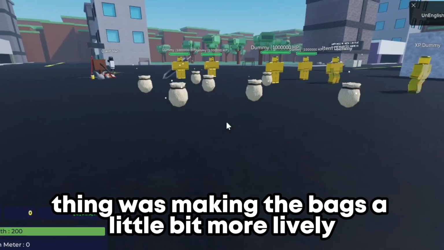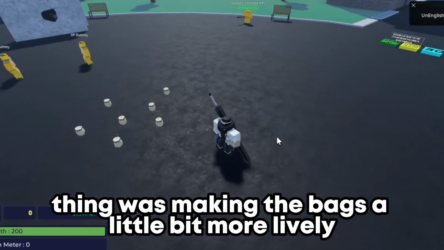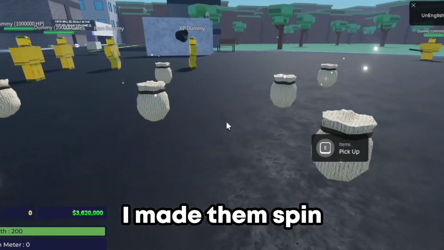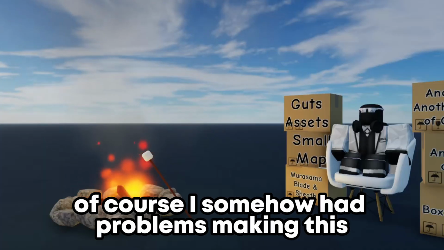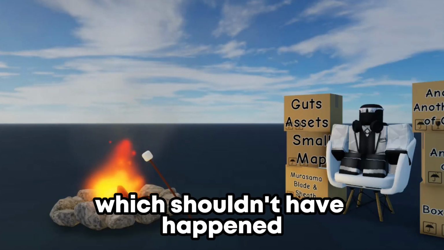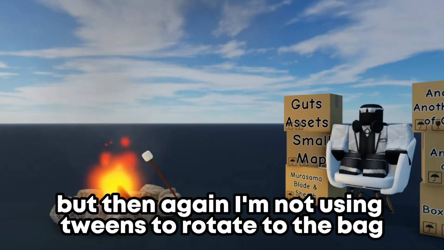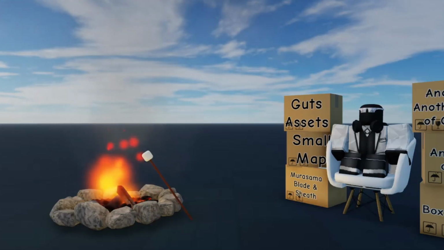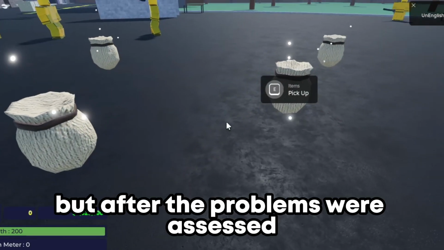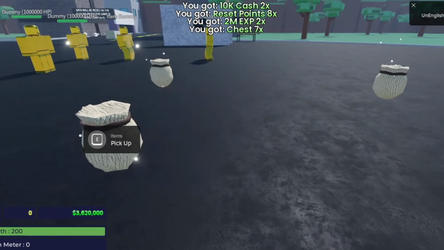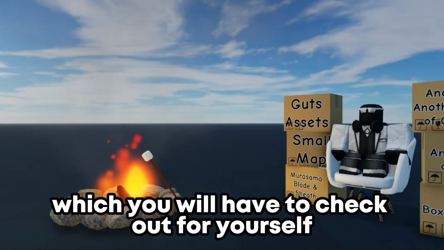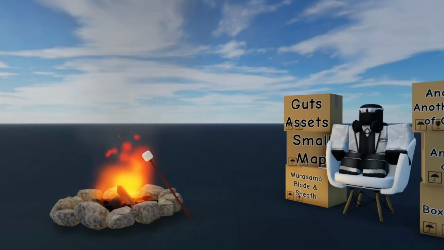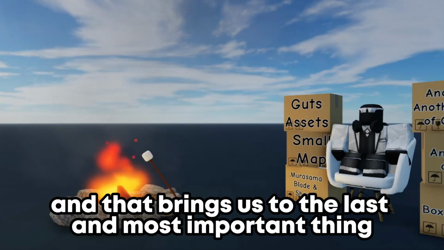Next quality of life thing was making the bags a little bit more lively. By that I mean I made them spin and added a bit of effect so that it looks nicer. Of course, I somehow had problems making this, which shouldn't have happened since it's relatively simple. But then again, I'm not using tweens to rotate the bag, even though I probably should. But after the problems were assessed, it turned out pretty cool. And I added more smaller changes and additions which you will have to check out for yourself, or check it out in the Discord server below. And that brings us to the last and most important thing.